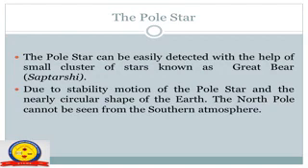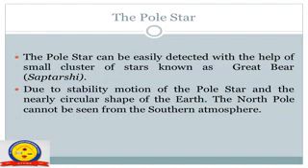Pole star. As all of you know about the pole star, there is a star in the sky which always appears in the same direction and the same place. But the question is, how to recognize the star? The pole star can be easily detected with the help of a small cluster of stars known as the Great Bear or Saptarishi.